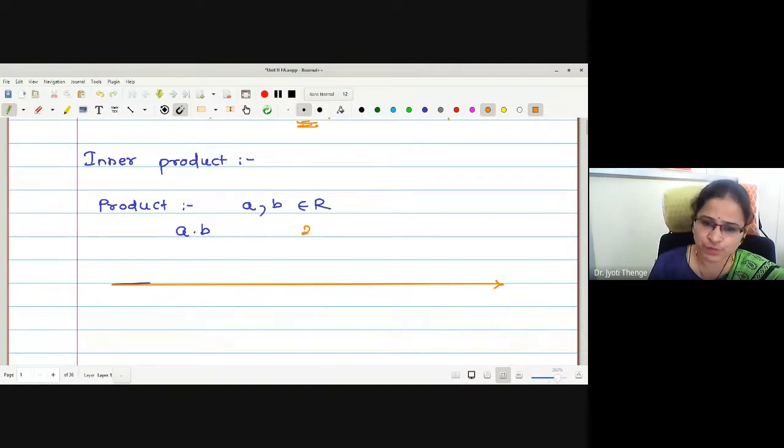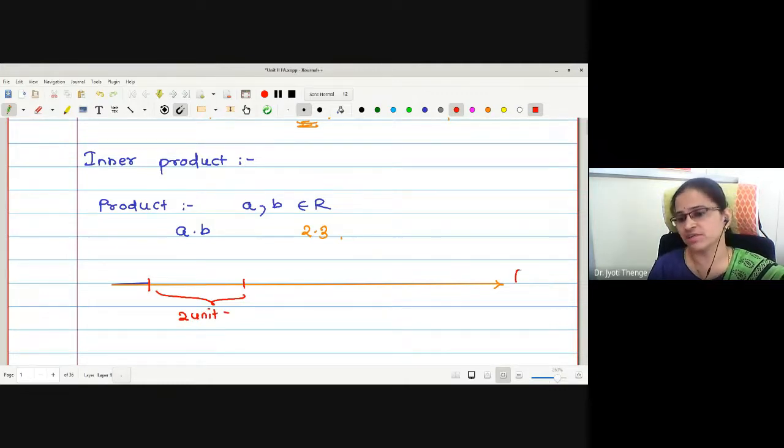For example, suppose I am taking 2 times 3. First, we will measure a 2-unit distance. This is our real line. Then this 2-unit distance is taken thrice.